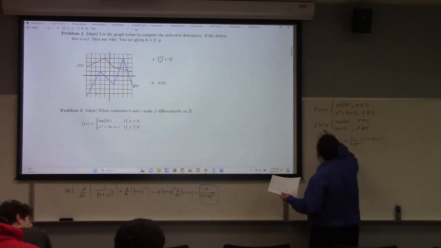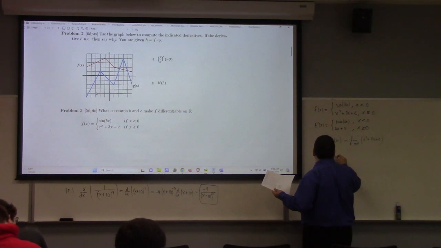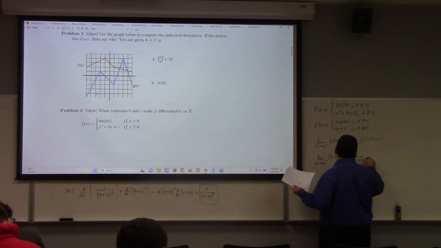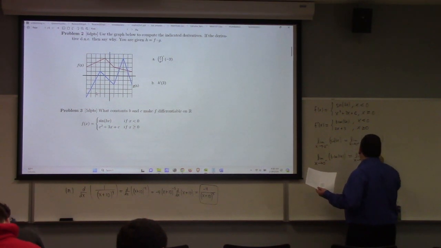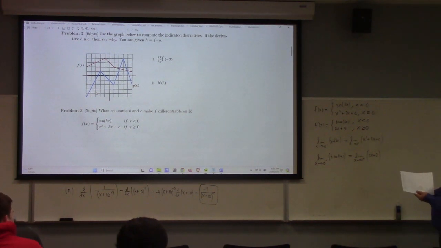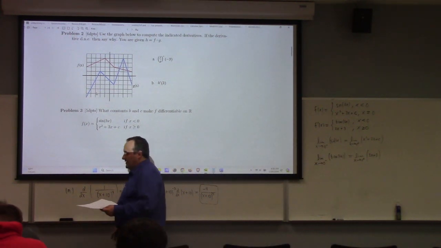And for the derivative to exist, we also need that the left and right limits of the derivative must match up as well, right? In other words, for the derivative at 0 to exist. So we need the limit as x goes to 0 from the left of b cosine bx to be equal to the limit as x approaches 0 from the right of 2x plus 3. So these are the conditions needed for, respectively, continuity and differentiability. Okay? And so what do those tell you about b and c?